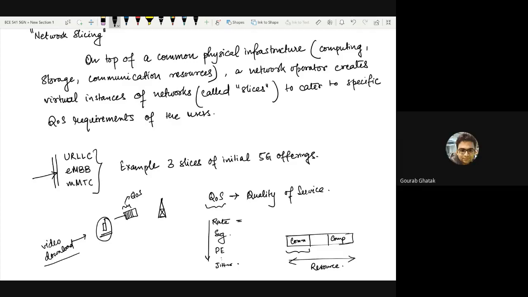It goes a bit beyond cloud computing, because these resources which I am talking about might be anywhere. They can be at the core, they can be at the cloud, they can be at the edge, right? All of them, if you combine, together constitute what we call the physical infrastructure of this operator, and it provisions different instantiations or virtualizations of the network.